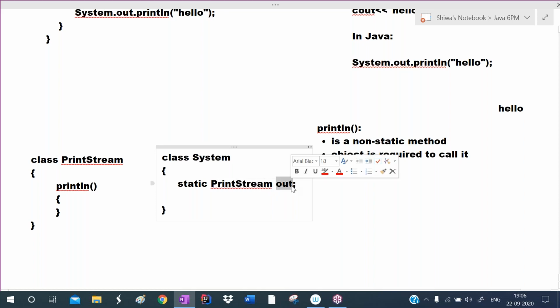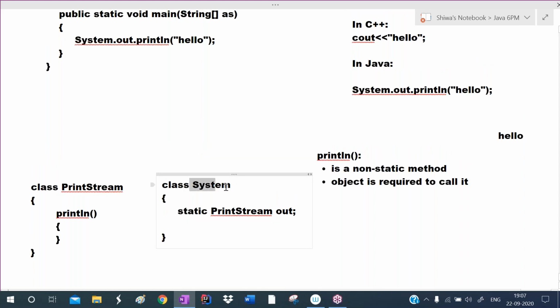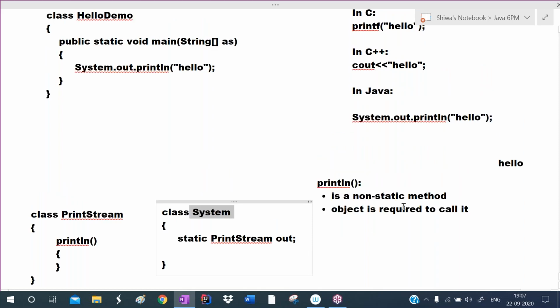So we can use this object now to call println. What I'm writing is out.println, but out is static. Out is static, so an object is not required; we use the class name. To access the static members, we use the class name. To access the non-static members, we use an object. println is non-static, so we are using an object, but out is static, so we are using the class name. That's why we are writing System.out.println here.